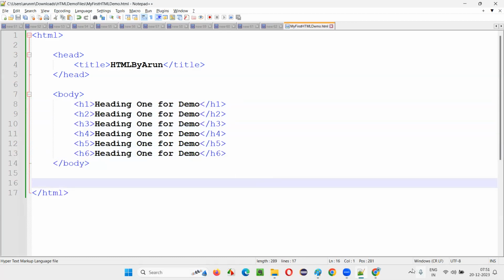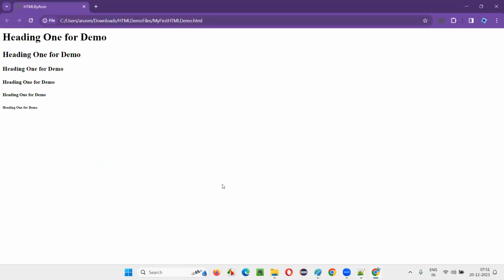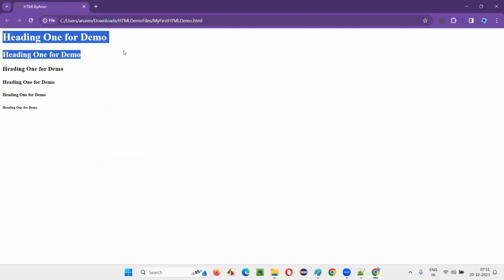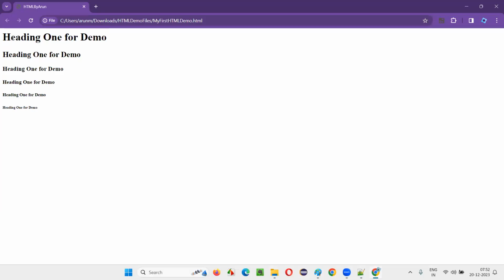Now save this, come back here and refresh. You see, can you see the size of the heading getting reduced? With H1 we got this much size, with H2 this much size. Heading size is getting reduced. Most probably in day-to-day applications, we go with either H1 or H2, depending on the type of the application. People generally use H1, and in most cases H2 is the heading that people follow.